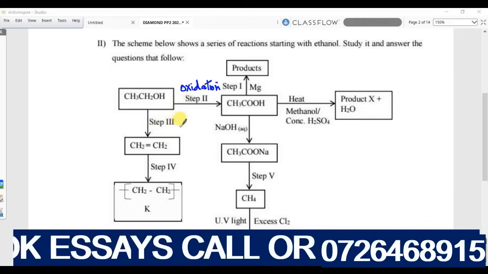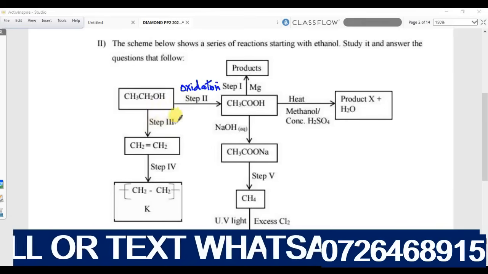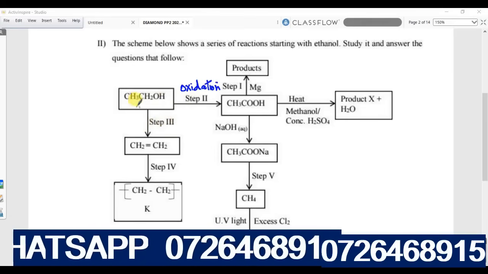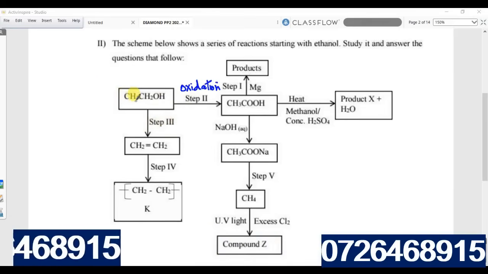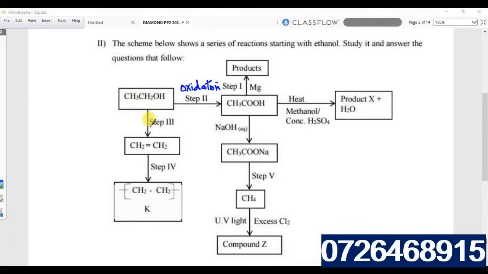Now let's go to step 3 here. Step 3, what's happening? Ethanol, 1, 2, ethanol is undergoing a certain step, forming ethene. This is ethene. So which step is this? Step 3 is dehydration.